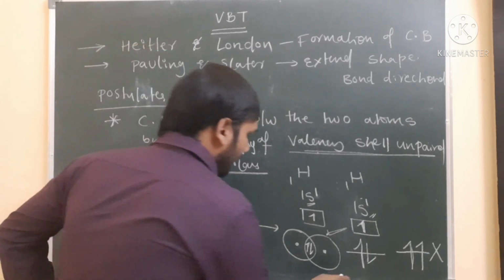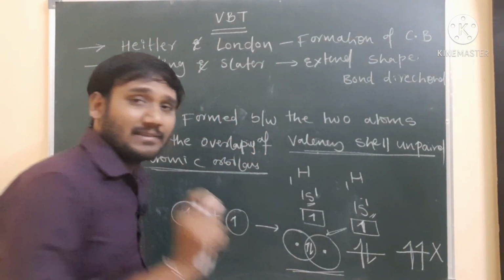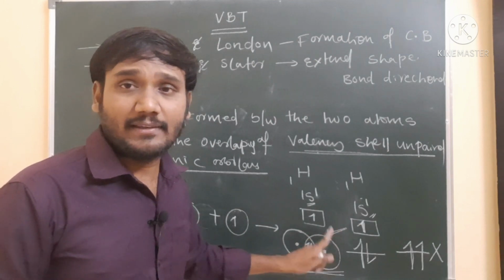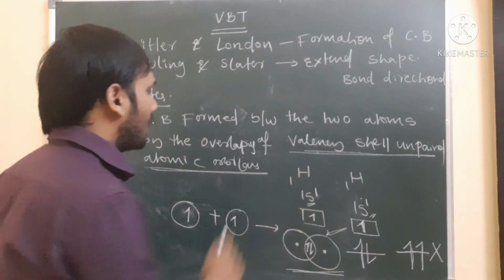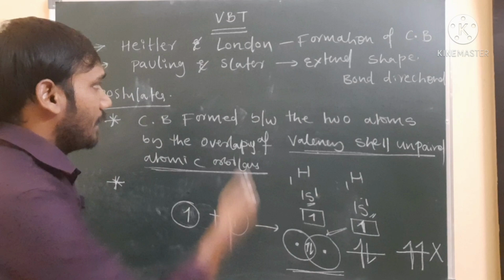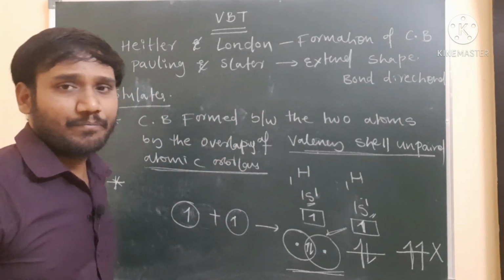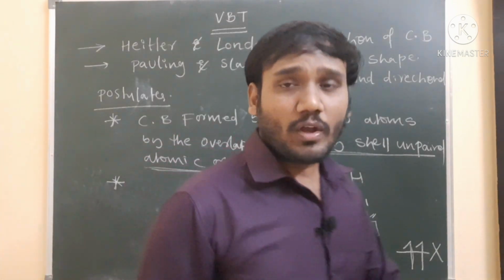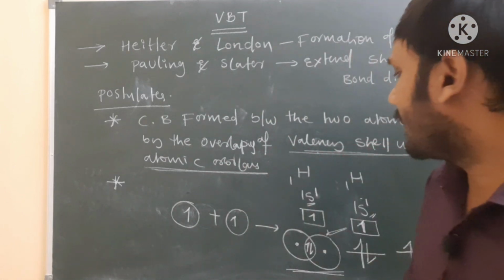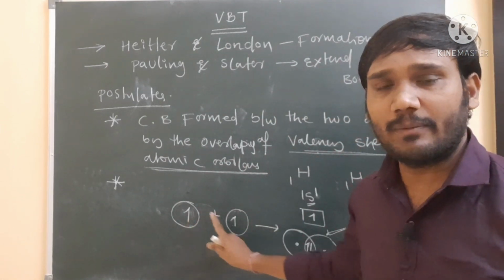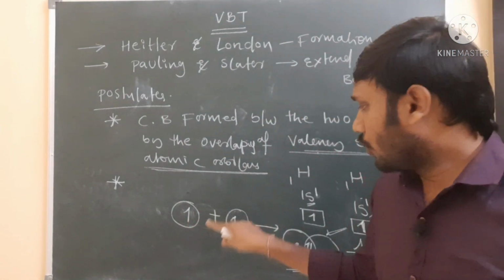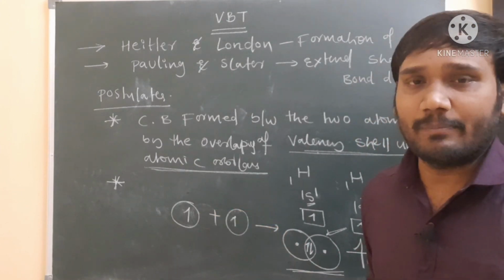So the resulting bond that is forming has less energy, and due to that it is highly stable. So this is the formation of the covalent bond with the help of valence bond theory. And here once again, the two orbitals are overlapping: the first orbital and the second orbital.